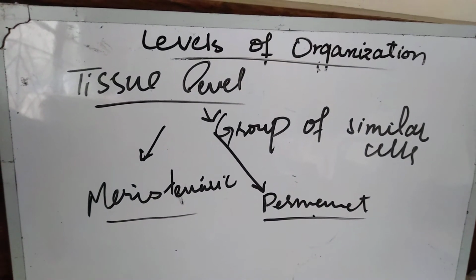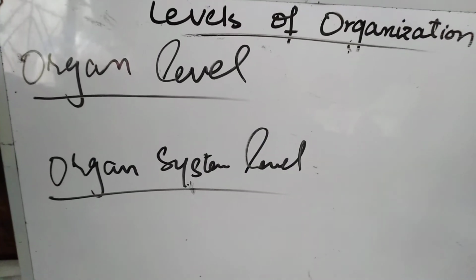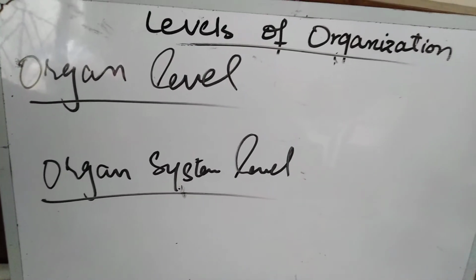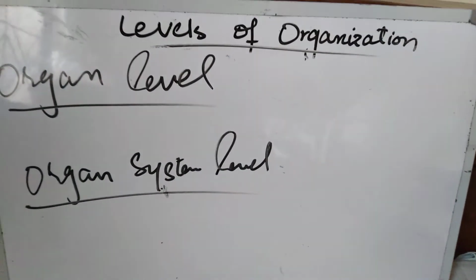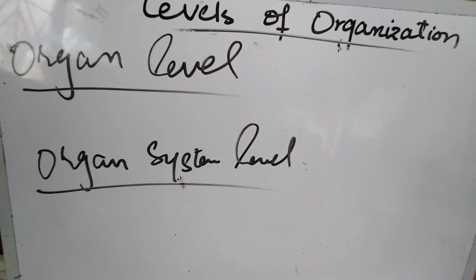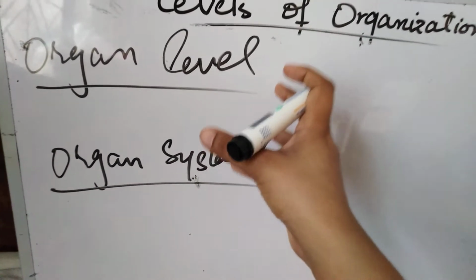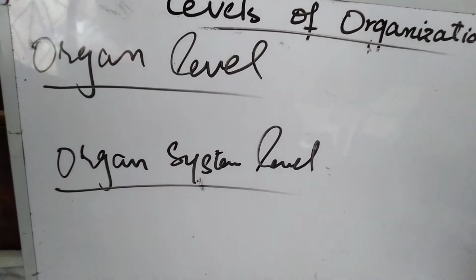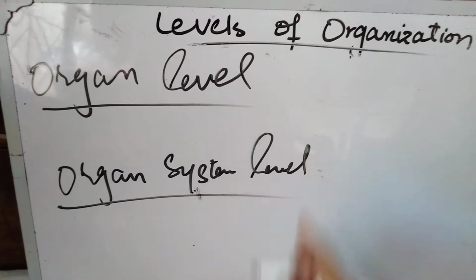After tissue level, there comes an organ level and organ system level. Here you go for organ level and organ system level. It means when many tissues combine together, they will form an organ. When many organs are well coordinated and combined together, they form organ system level. When one type of tissues having related function are organized together, they make a unit which is known as organ. Different tissues of an organ perform their specific function, and the functions collectively become the function of that organ.